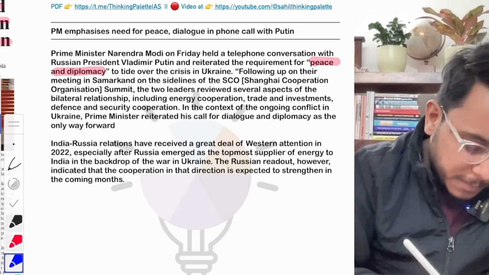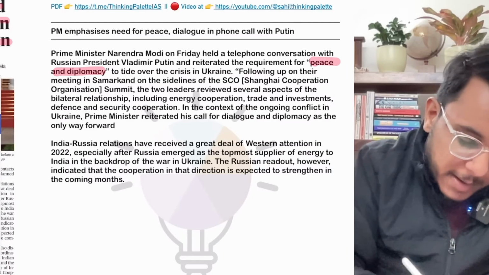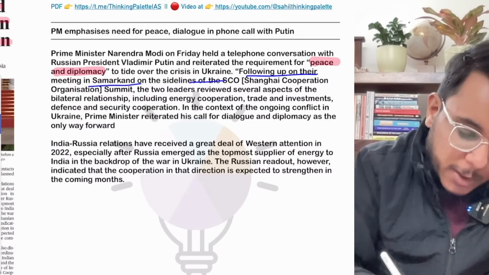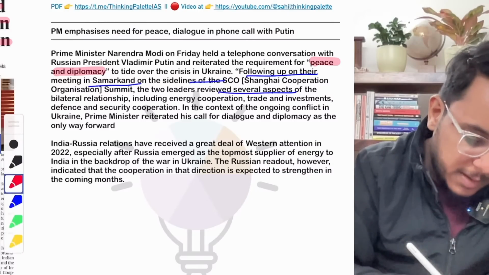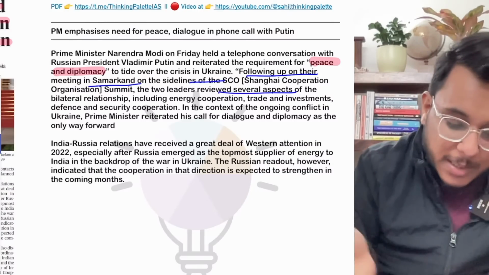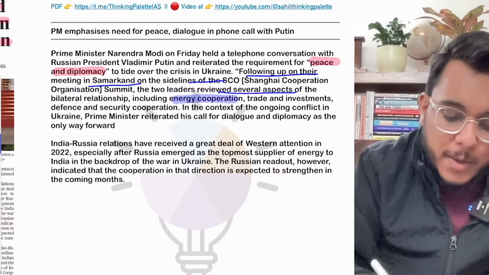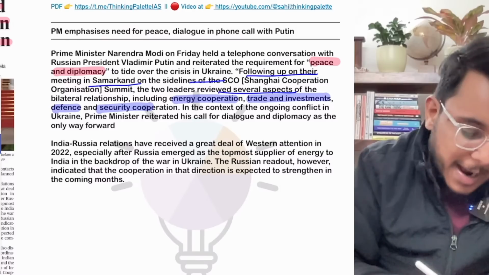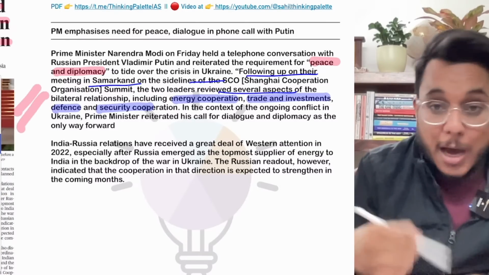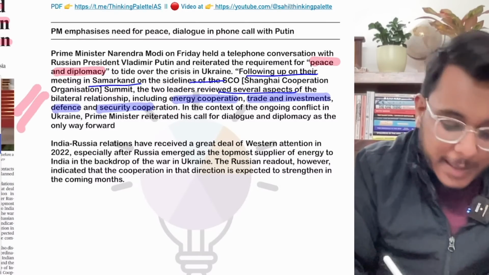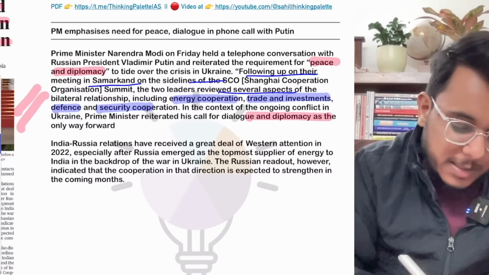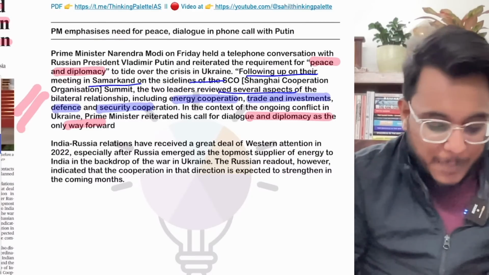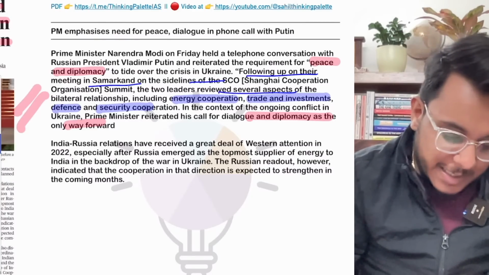Okay, now moving on. Following their meeting in Samarkand, that is the SCO meet, the two leaders reviewed several aspects of the bilateral relations. For example, in the past they have discussed energy cooperation, trade and investment, defense, and security cooperation. Along with that, the point that the Russia-Ukraine crisis should be resolved has been discussed, and the same thing has now happened in the telephonic conversation also.